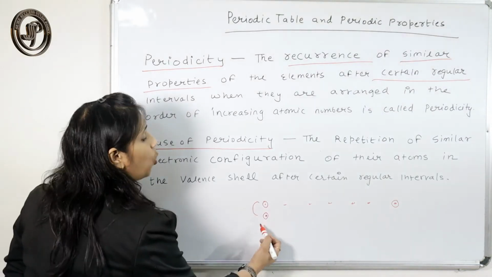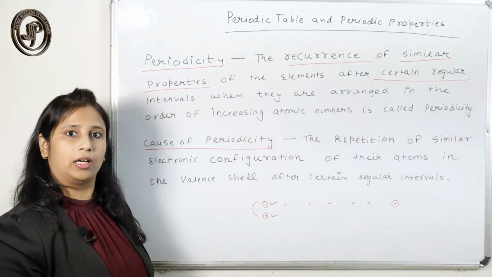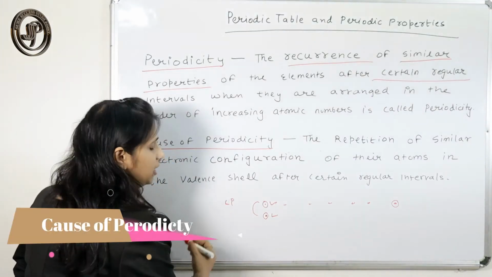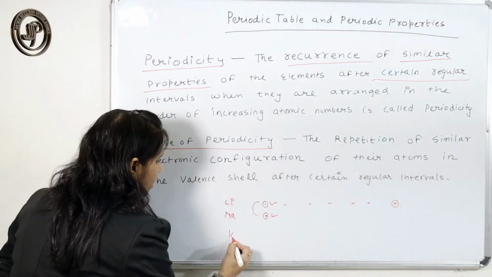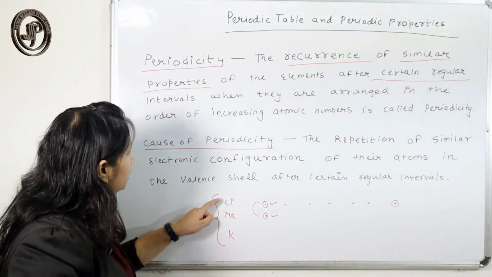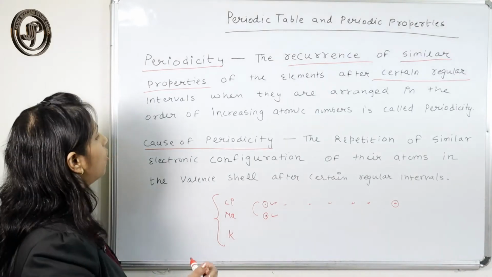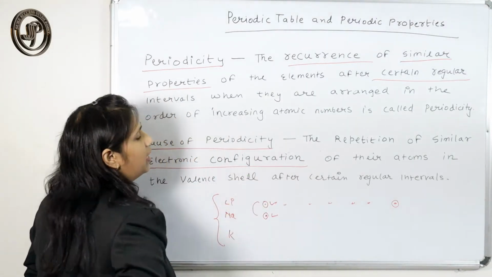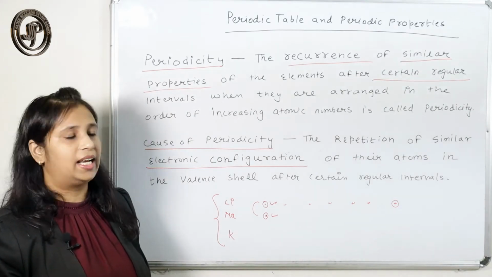The next is, what is the cause of periodicity? Why does this repetition occur? If this element is lithium, next comes sodium, or next potassium. This repetition occurs because of the repetition of similar electronic configuration in their valence shell.